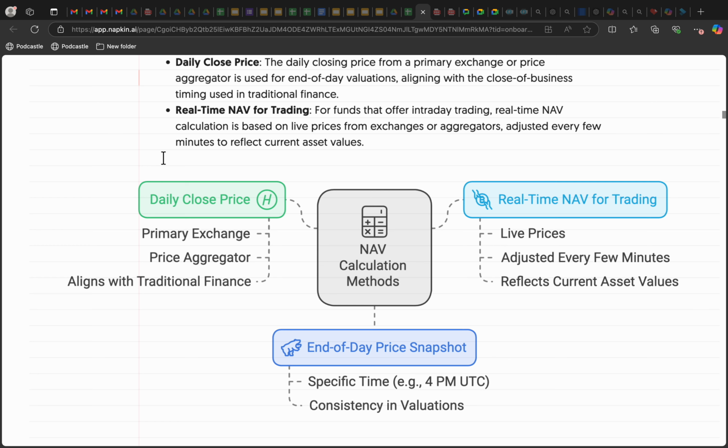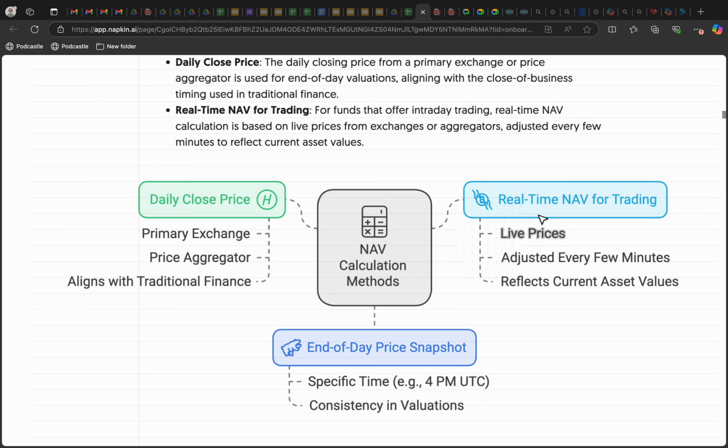So let me just summarize it. The first method is daily close price method. It means as a fund admin or fund manager, you need to set the daily timing. That timing you can refer to capture the prices for coins, so that you can refer to the same to compute the NAV calculation of coins. You can refer to it from the primary exchange or maybe through a price aggregator, and that aligns with the traditional finance approach to this method.